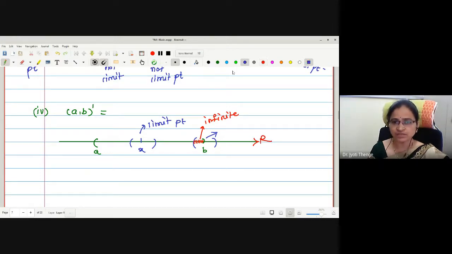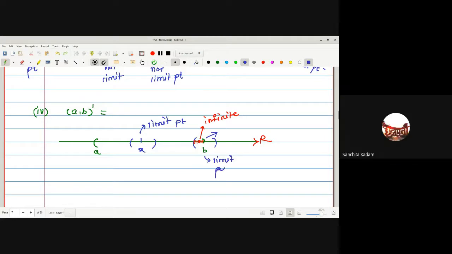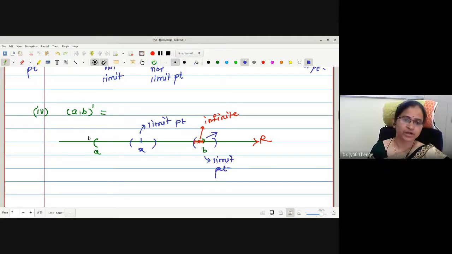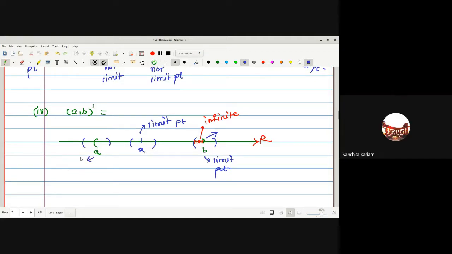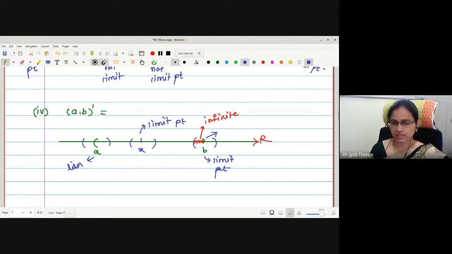Therefore, will this B be a limit point or not? Yes, it is a limit point. Similarly, what about A? It is also a limit point. Therefore, what is the derived set for the open interval AB? Is it the closed interval AB?